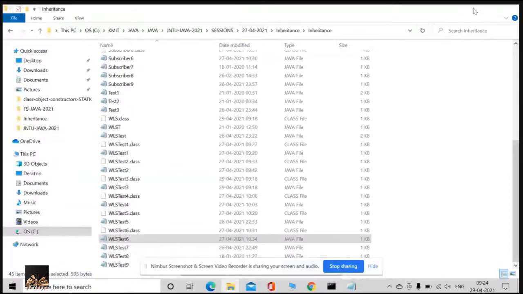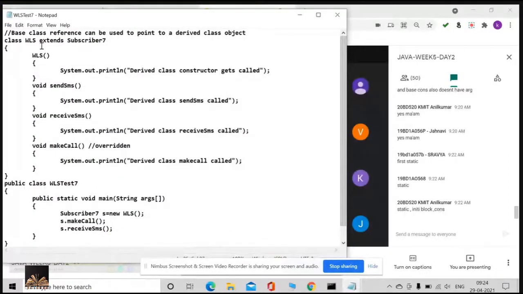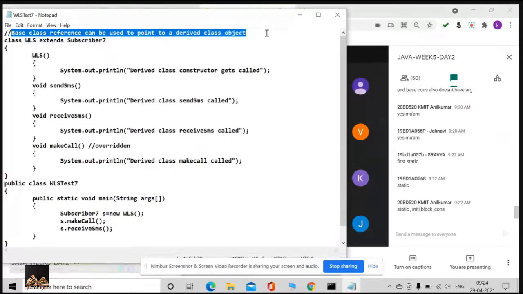Can you please read this comment? First line: the base class reference can be used to point to a derived class object. I can always use the base class reference to point to the derived class objects. So keep this in your mind.